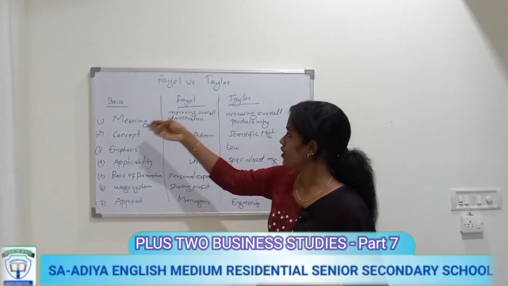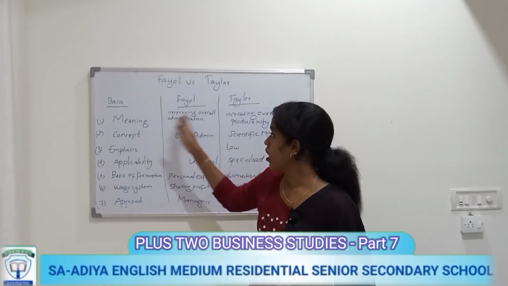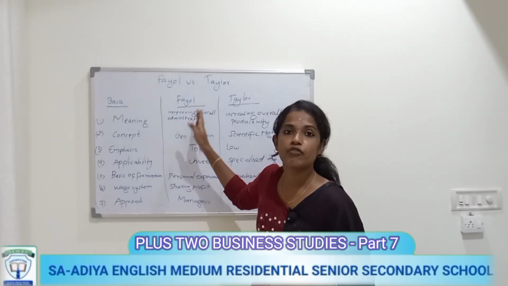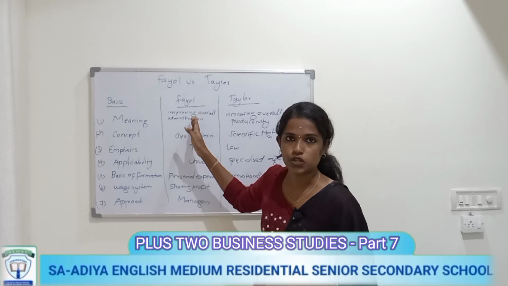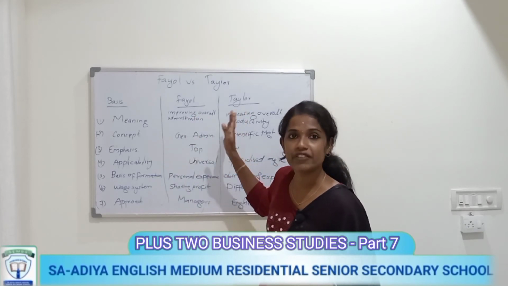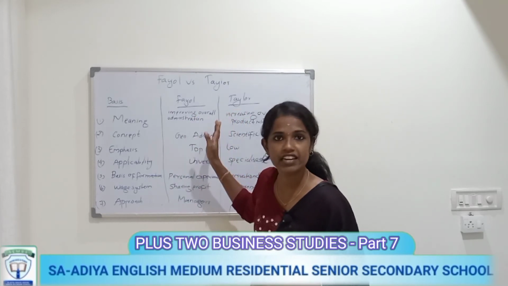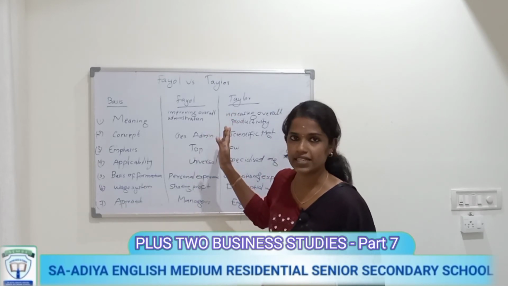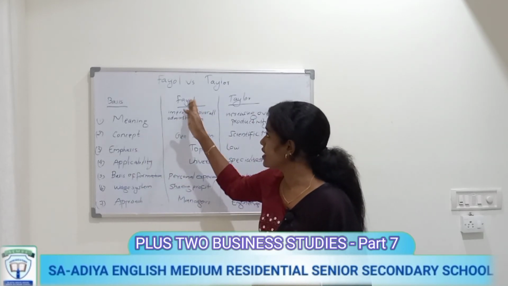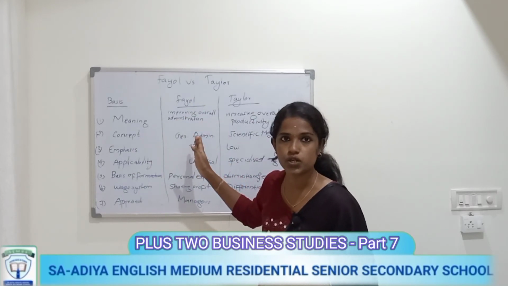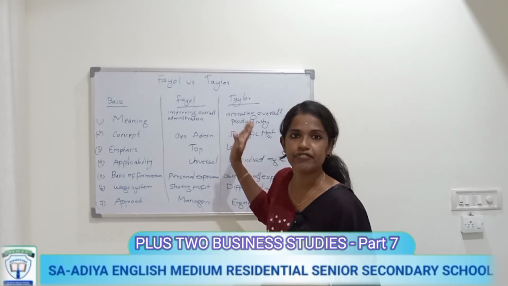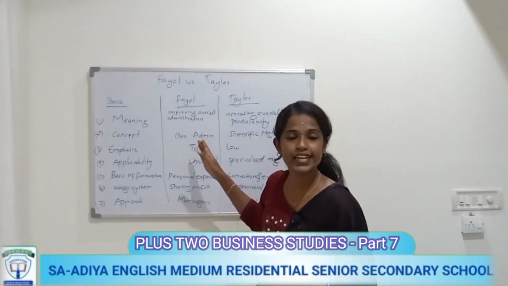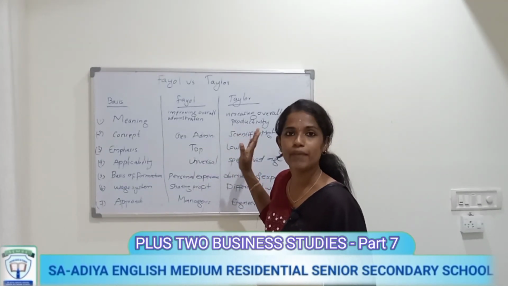So in short, the first basis is meaning. On the basis of meaning, Fayol is considered the father of modern management, and he developed 14 principles for improving overall administration. Taylor introduced scientific management, and he is considered the father of scientific management, and he developed 4 principles for increasing overall productivity. Then second, the concept of Fayol is general theory of administration, and the concept of Taylor is scientific management. Then the third one, emphasis: Fayol emphasizes top level management, Taylor emphasizes lower level management.